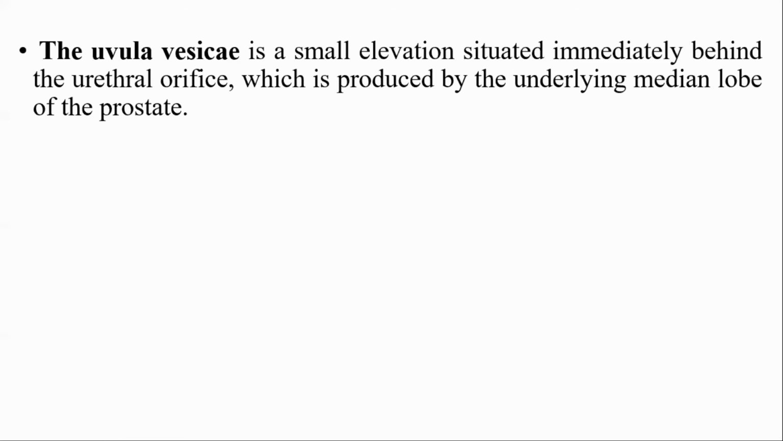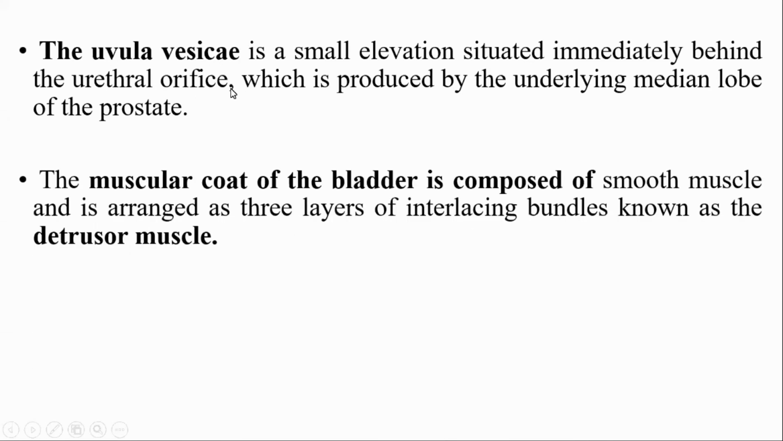Which is the commonest lobe enlarged during prostate enlargement? It is the median lobe. It will be dealt with in the reproductive system also. So the median lobe is the most significant lobe enlarged during prostate enlargement, which produces the uvula vesicae.